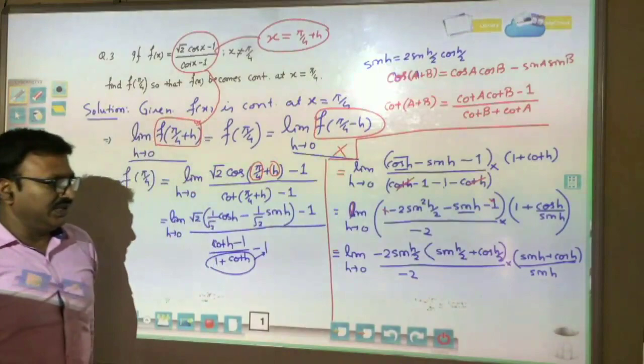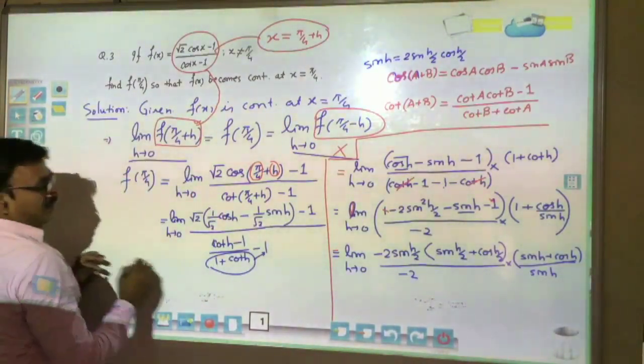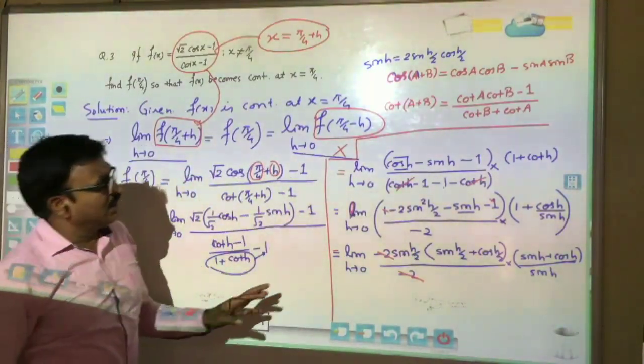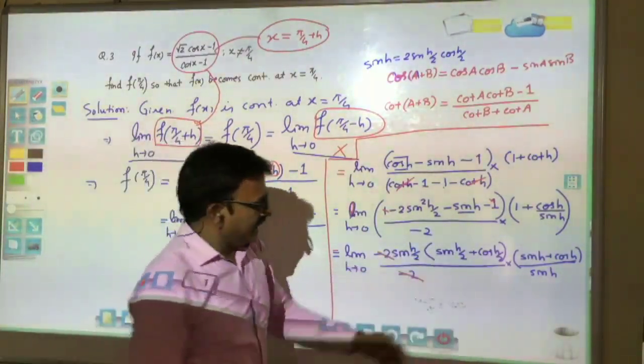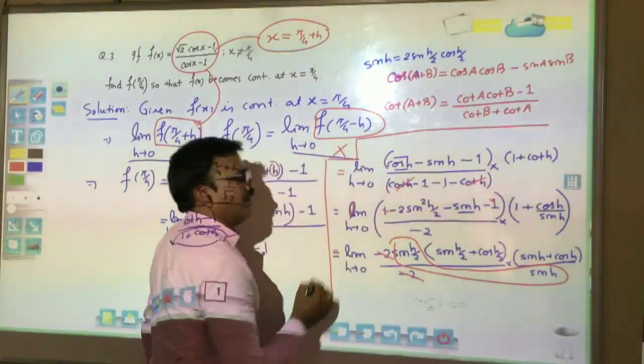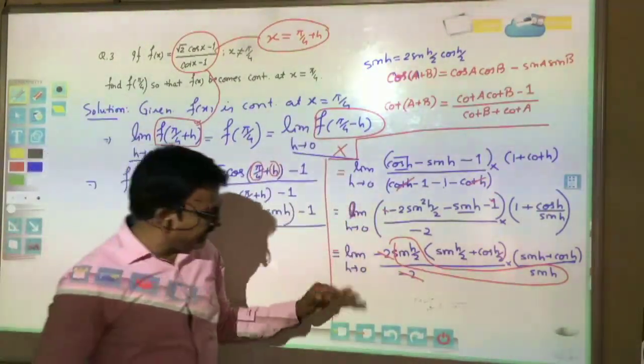Now we will complete this question. Again minus 2 cancels minus 2, leaving sin h by 2 upon sin h. We will use these two expressions for finding the limits, and in all remaining places we can put h equal to 0 directly.